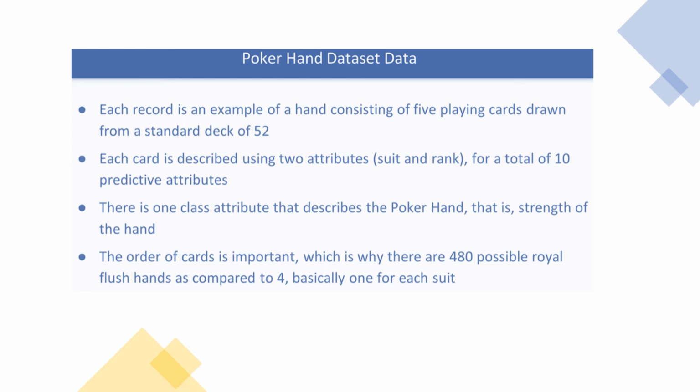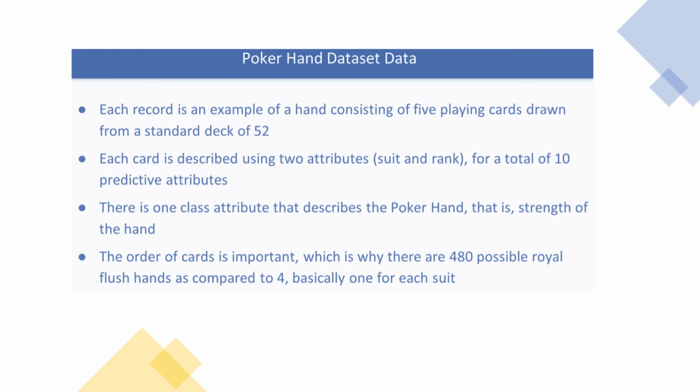Each card is described using 2 attributes, suit and rank, for a total of 10 predictive attributes. Basically, since in poker we are always dealing 5 cards for each hand, every card is described using 2 features. One is used to describe suit and the other is used to describe the rank.